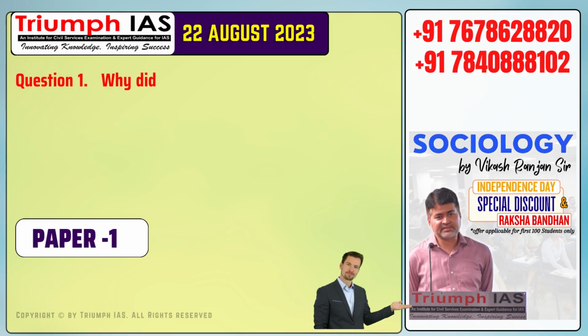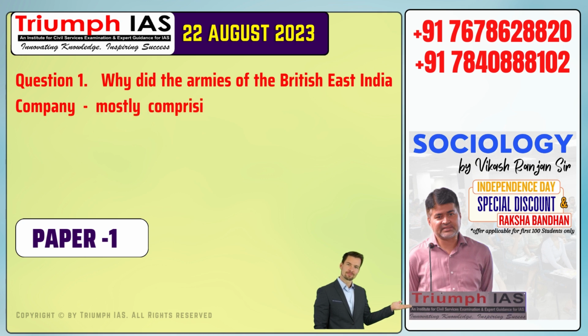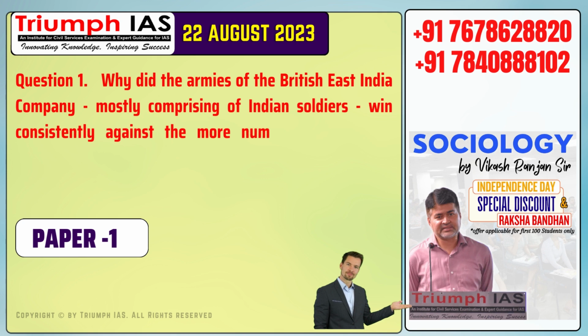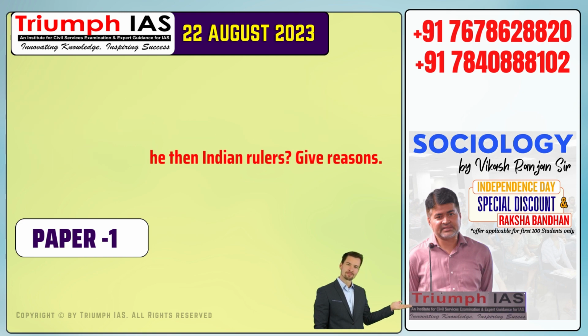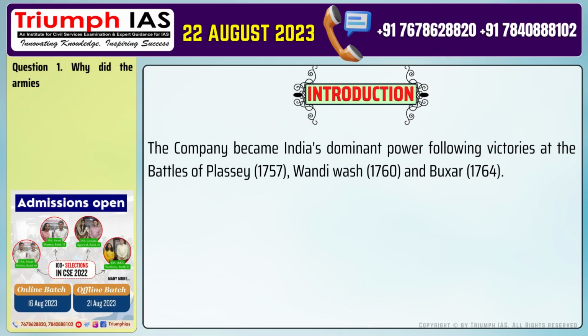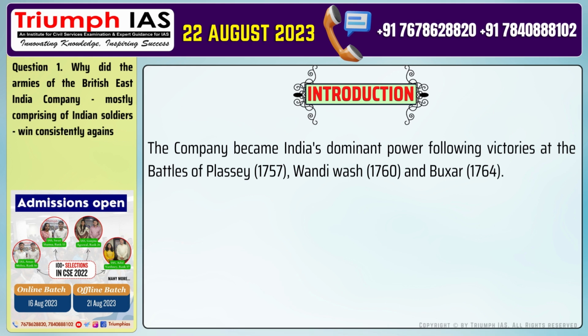Question number 1. Why did the armies of the British East India Company, mostly comprising of Indian soldiers, win consistently against the more numerous and better equipped armies of the then Indian rulers? Give reasons. Let's start with the introduction of the answer. The company became India's dominant power following victories at the battles of Plassey, 1757, Wandiwash, 1760, and Buxar, 1764.